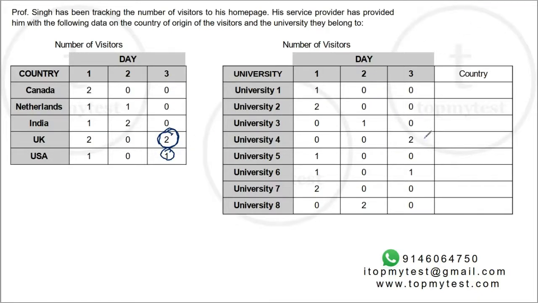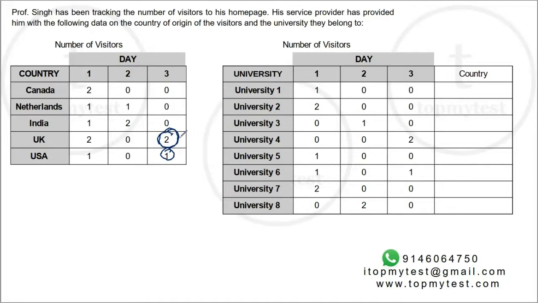Now let's see what could be the possible match. We know University 4 has 2 visits. University 4 cannot belong to USA, because if University 4 belonged to USA, USA would have had 2 or more visits.